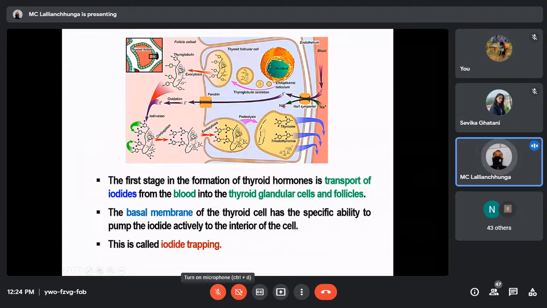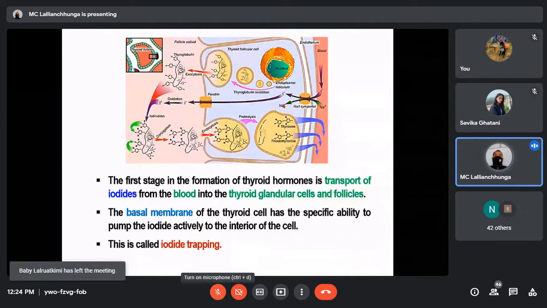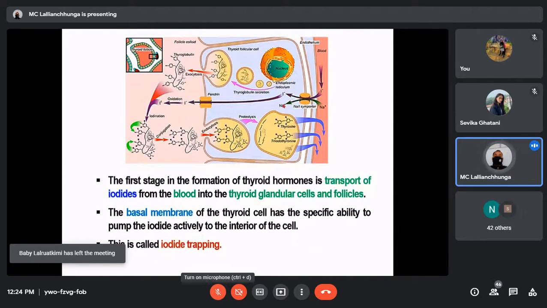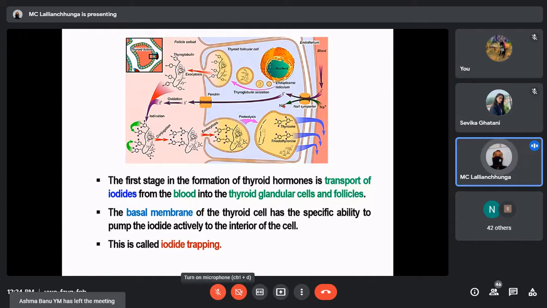You already know what an importer is: two molecules are transferred in the same direction, as when we talked about the renal tubule, sodium and glucose, sodium and amino acids. Those things we have already discussed.